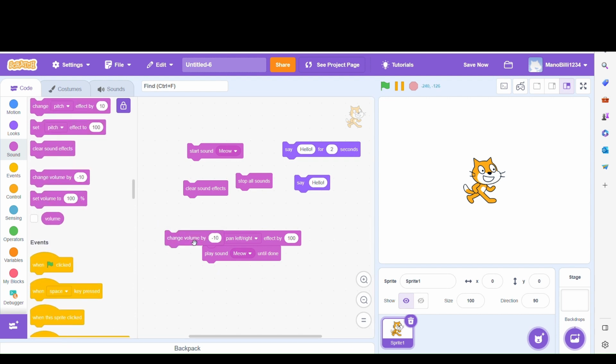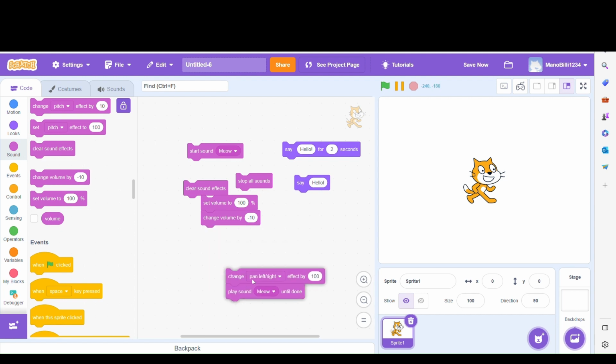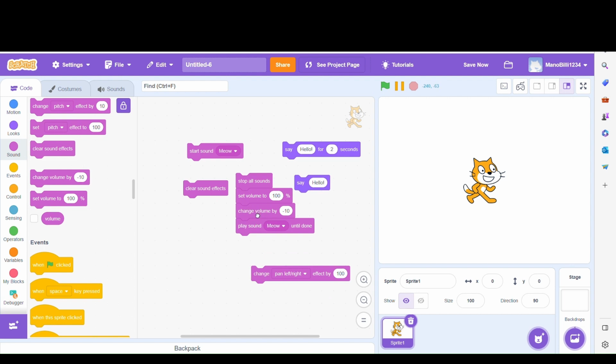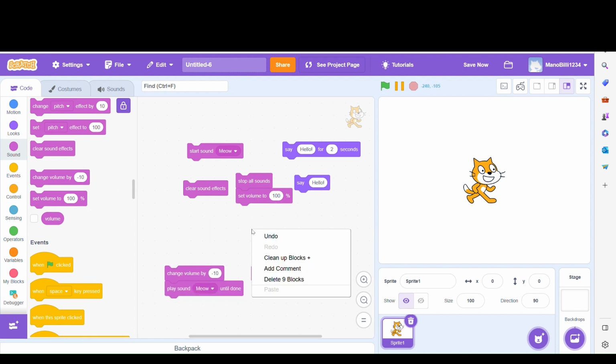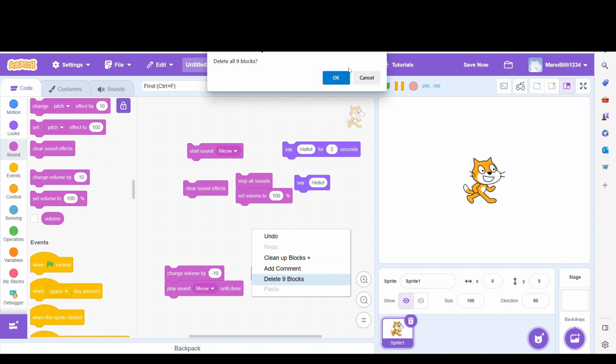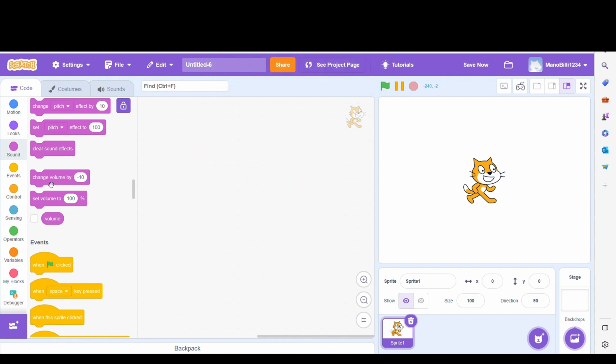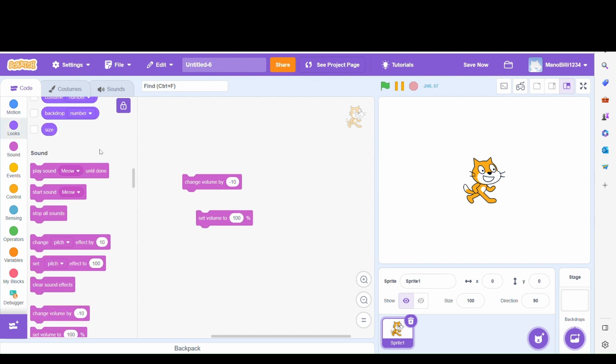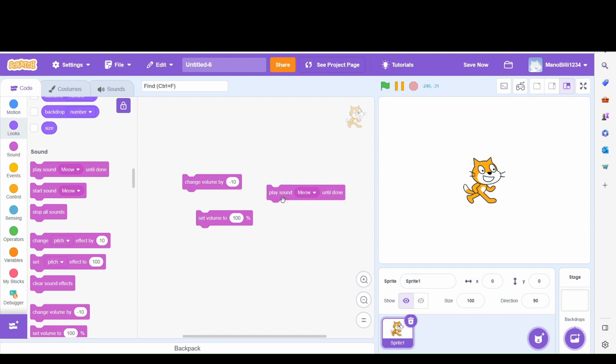And next, this is our change volume or set volume button. It sets the volume of the sound that we are currently playing. Sorry for this, I'm just gonna delete all of this, and do change volume and set volume. If I want my volume to be 50, first of all I'll play it to you at 100, and now this is 50.